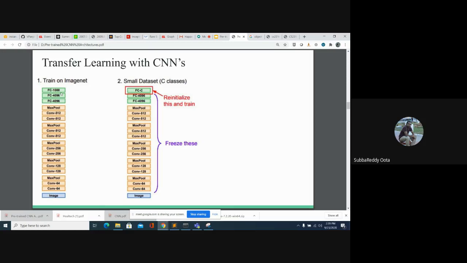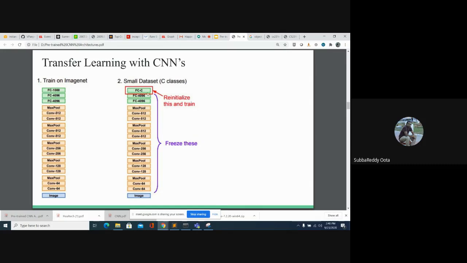The only change we need to make is that at the input image, you provide your image, and the image size is fixed. Whatever was used in the original training process, your image size is 224 by 224. In your data set also, you have to convert all the images to 224 by 224. The size should be the same.